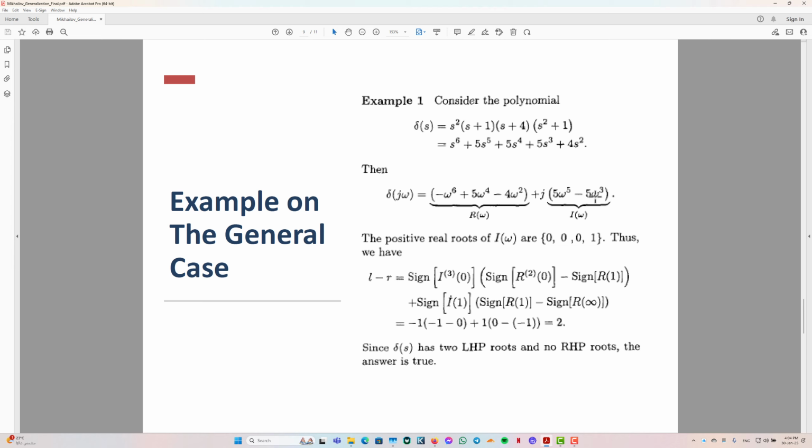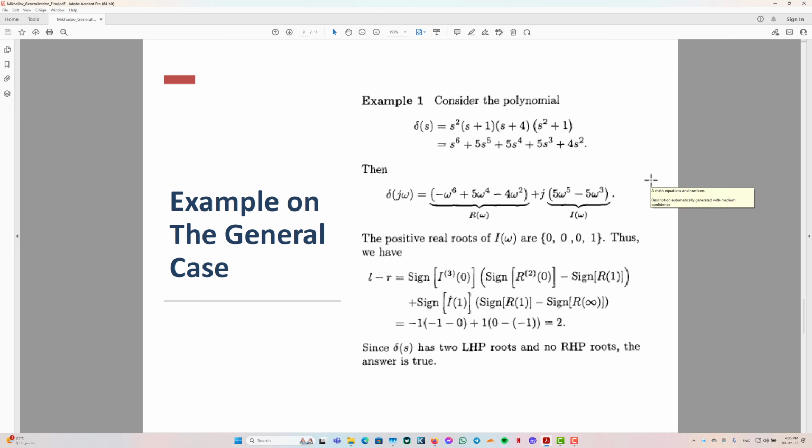If we factorize that by 5 omega to the power 3, we get omega squared minus 1 equals 0. We have omega to the power 3, so we have 3 zeros, and omega squared minus 1 has 2 roots, minus 1 and plus 1. We only consider the positive real roots, so we get 1 in this section. Thus, we have 0 and 1 as the positive real roots.